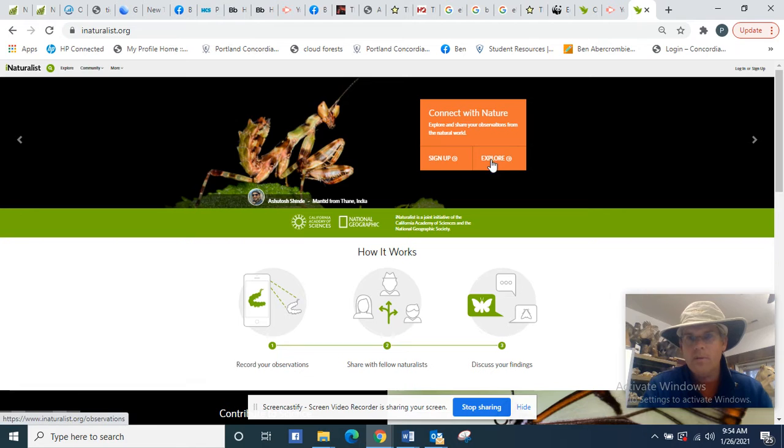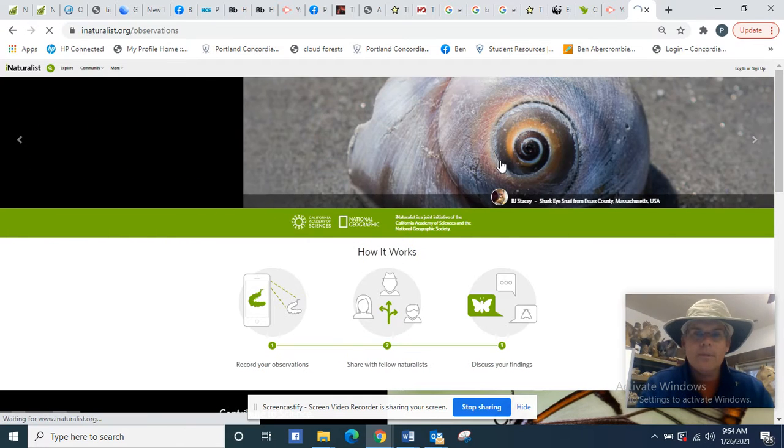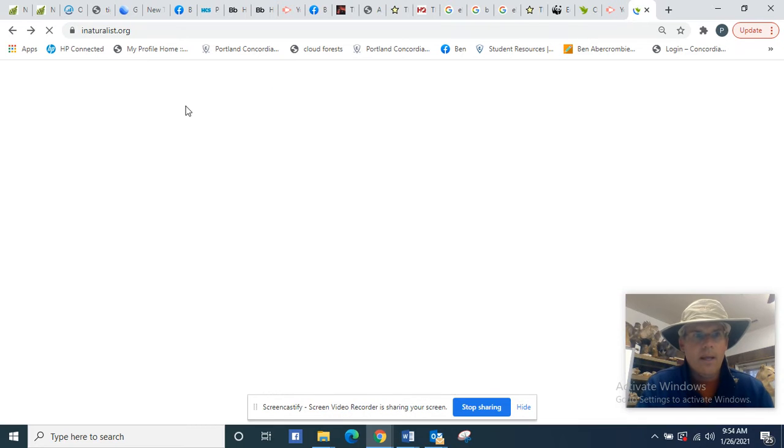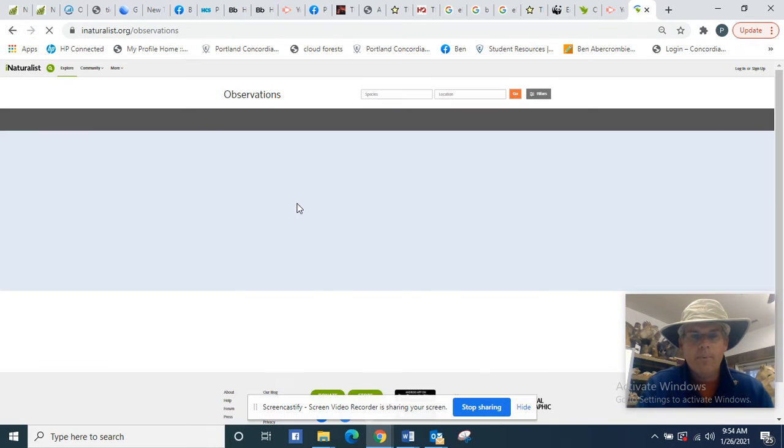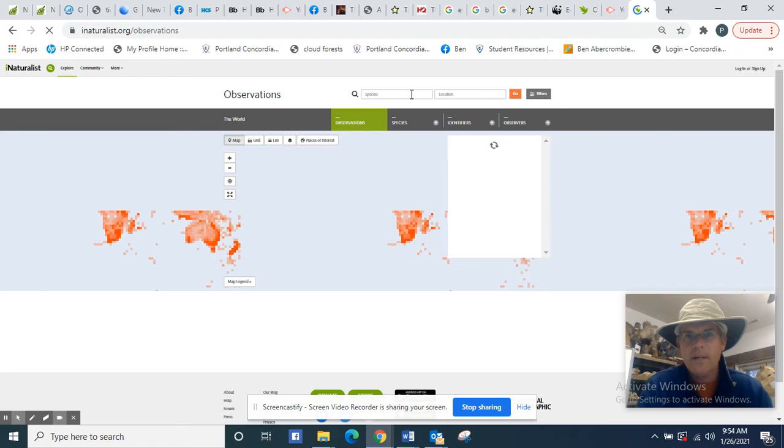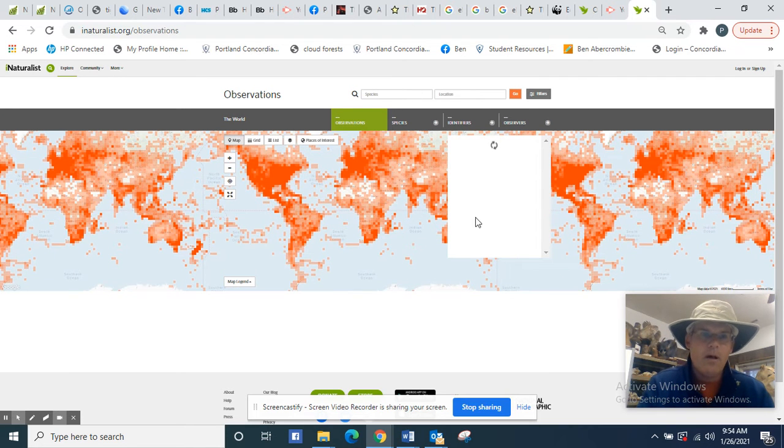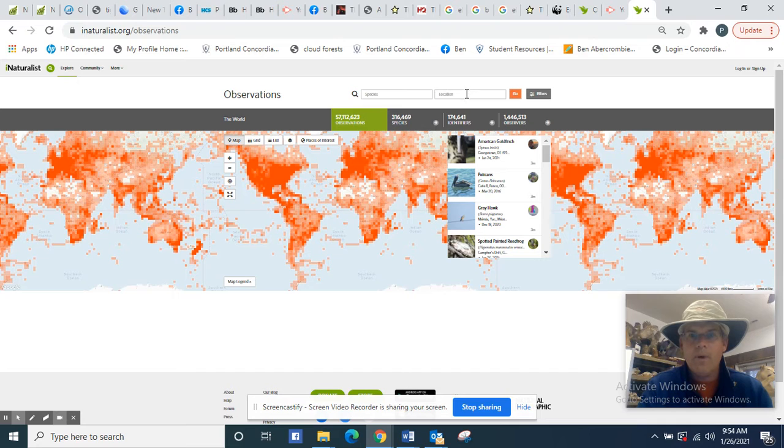And what I'm going to do is go to Explore. Now, you want to sign up and get an account if you want to use this fully, but I'm just going to do this like I was walking off the street. So this is Explore, and under Explore, it's actually going to show a map. It has species and it has location. You can see all these observations that have gone around the world. This map is just tremendous. Tons of observations in the developed world here. We don't have quite as many in the desert areas of the world, but in most areas we have some type of observation from around the world from many different volunteers.